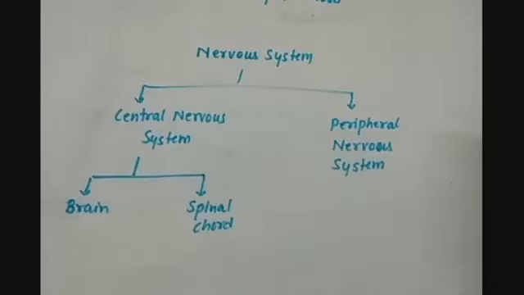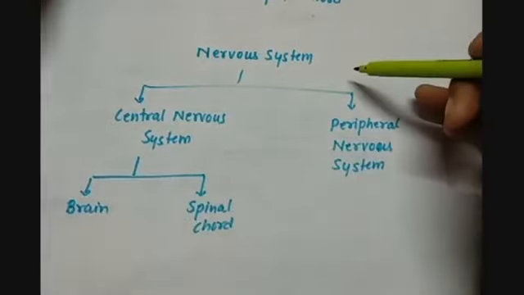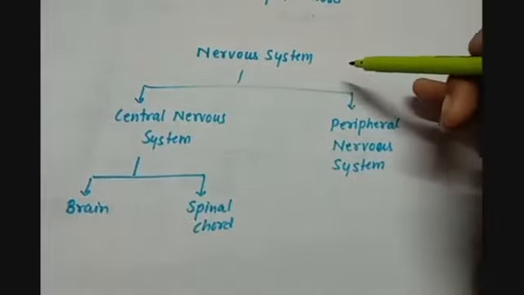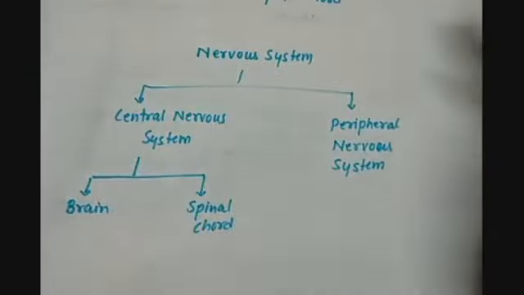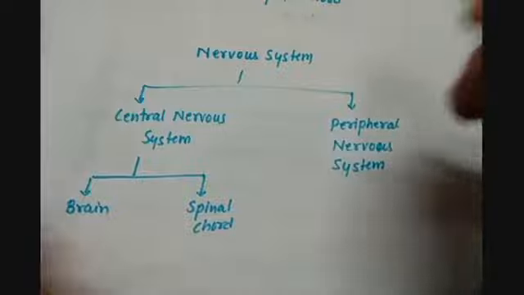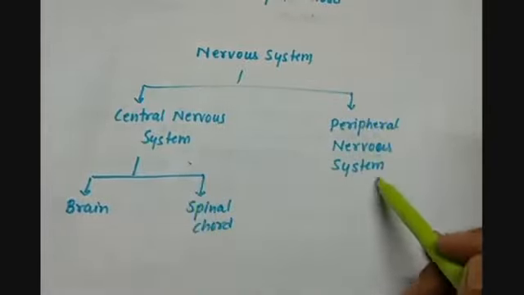The next topic that we have to study is the nervous system in humans. The nervous system basically controls and regulates all the functions happening inside human beings. The nervous system is composed of two parts, the central nervous system and the peripheral nervous system.